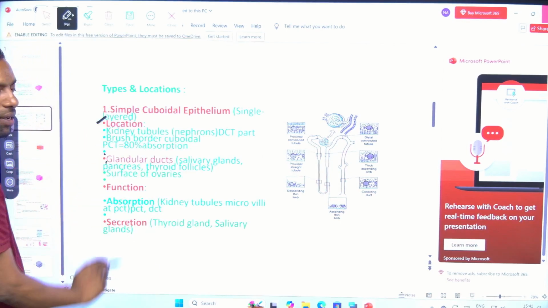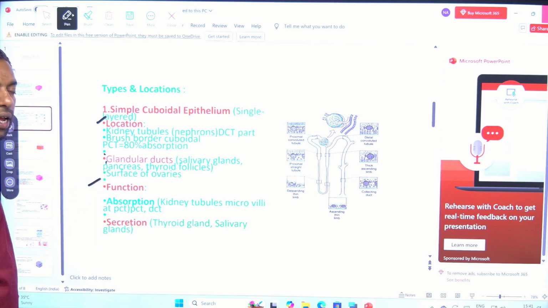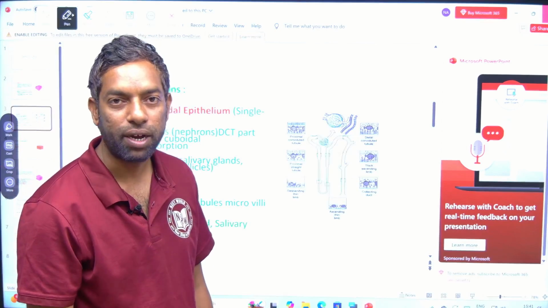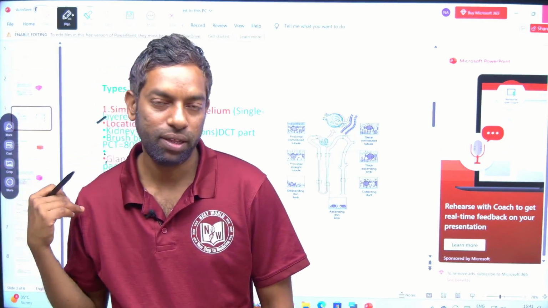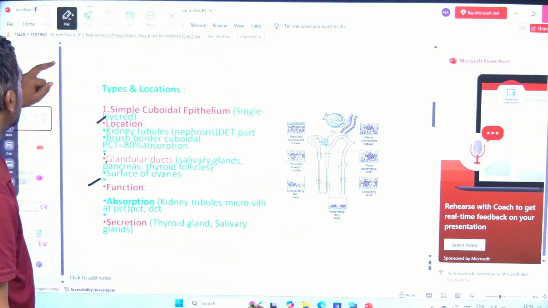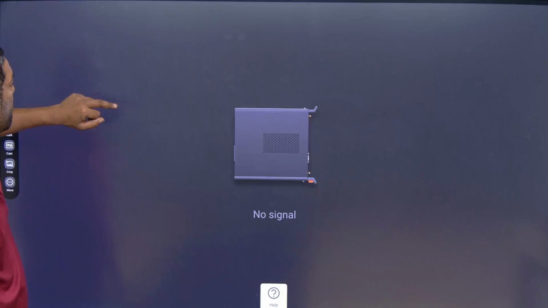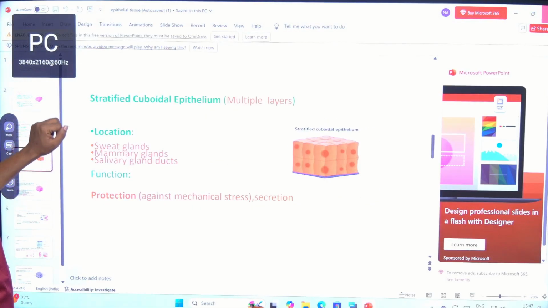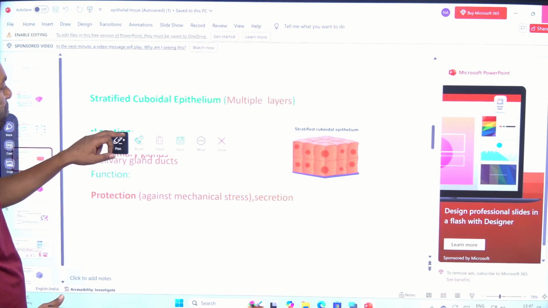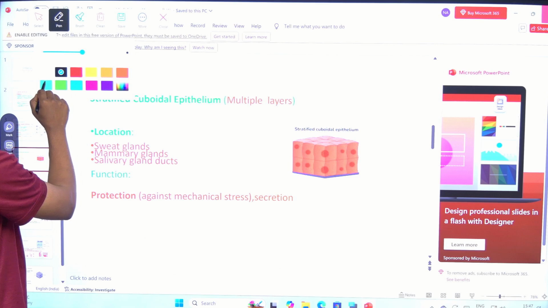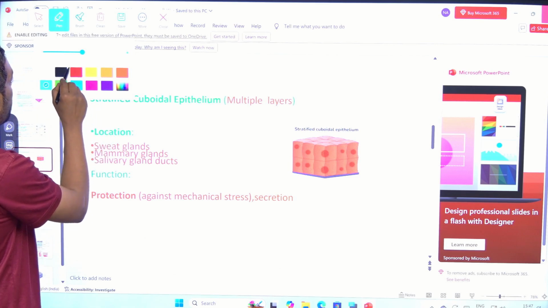especially location and function, they can ask you. First priority is location, second priority is their function, from the exam point of view. Okay? Cool. And next, stratified cuboidal. Simple cuboidal we completed, right? Stratified cuboidal.